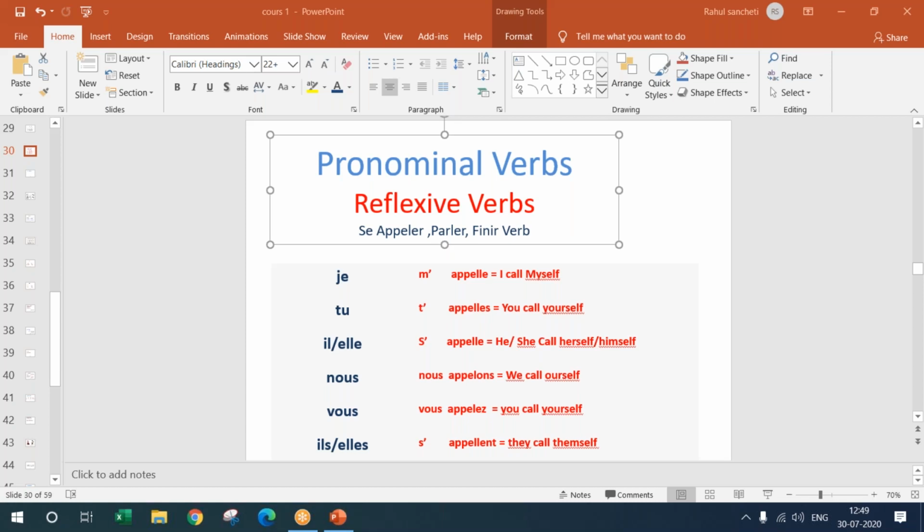When I say, what's your name in English, I would ask, comment tu t'appelles? That is, how do you call yourself? You would say, I call myself Megha. Right? Are you getting it? A quick yes or no?